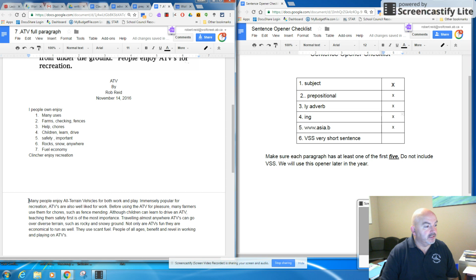So I'm just gonna, as I go through, highlight what I did. So many people enjoy all-terrain vehicles for both work and play. That's what I felt that this paragraph is about. So I'm just gonna change this into red as we go along. So you can see that's what I wrote. It's a subject opener, so I put the subject.